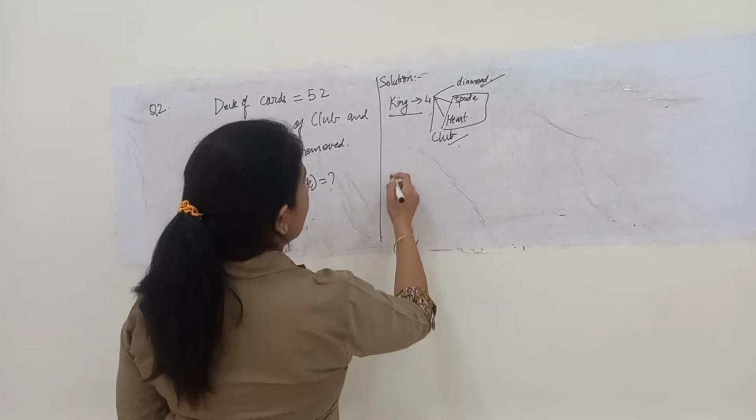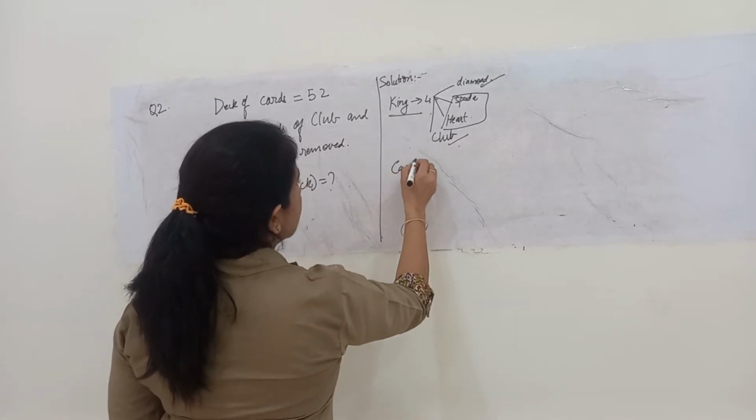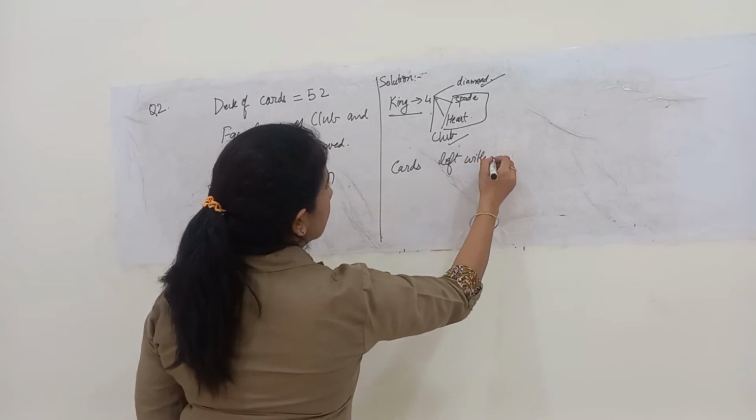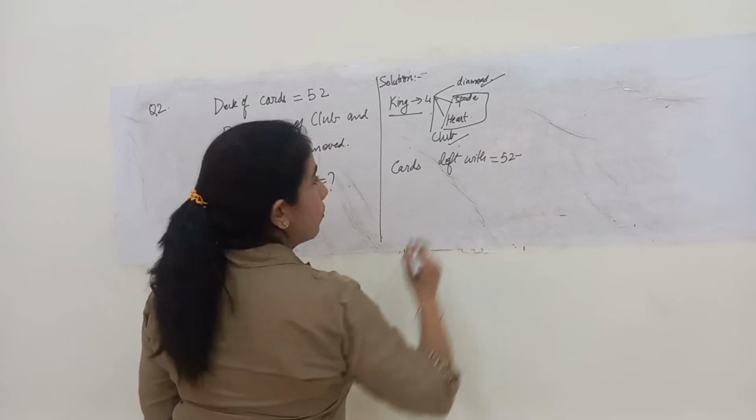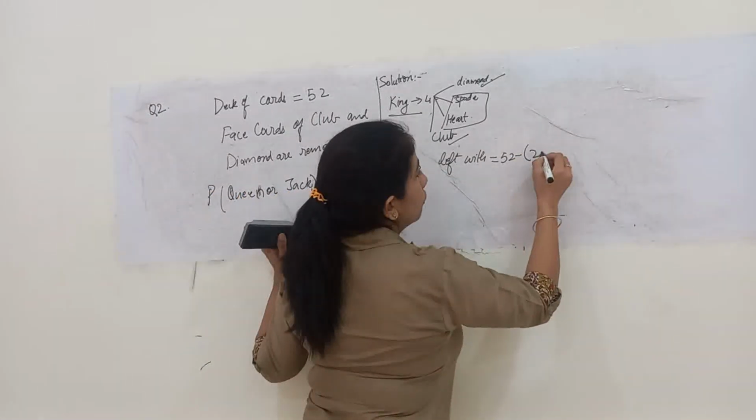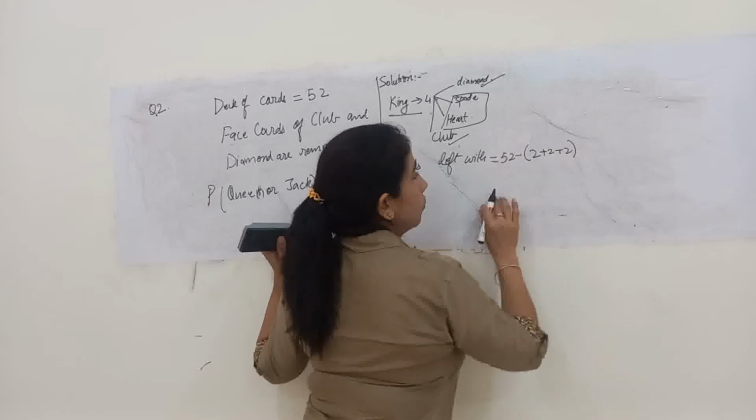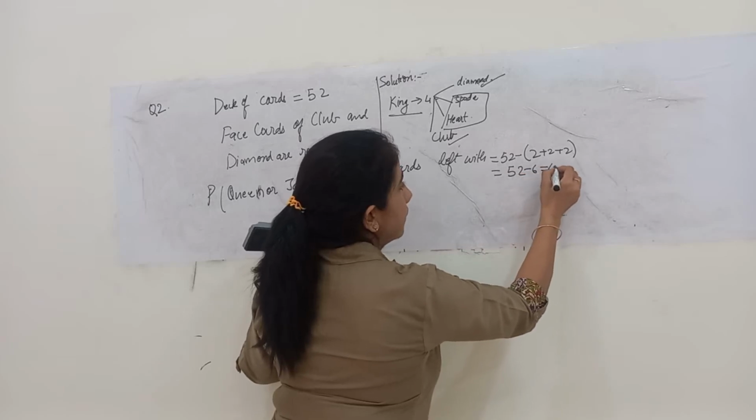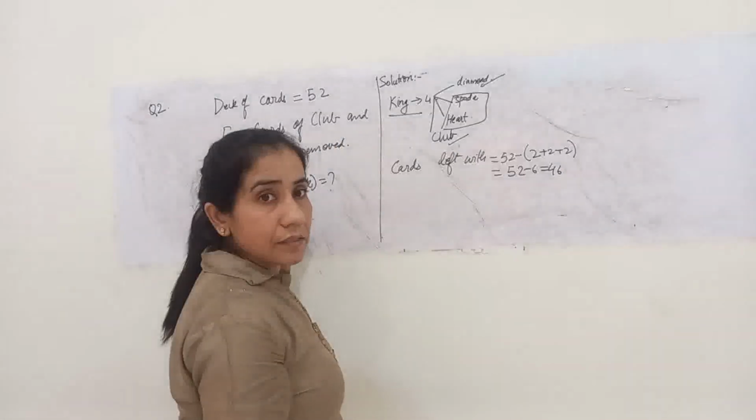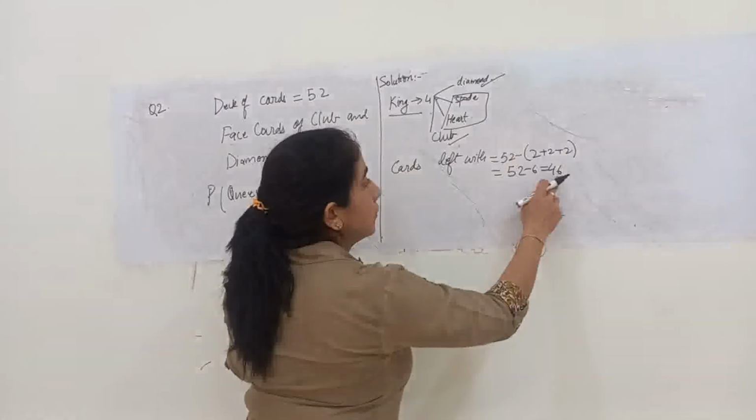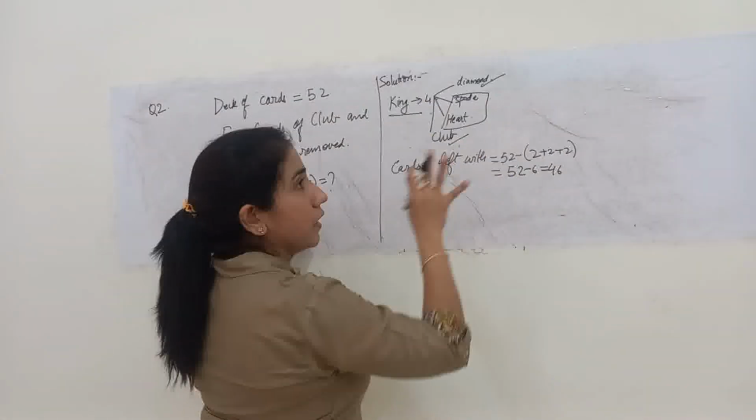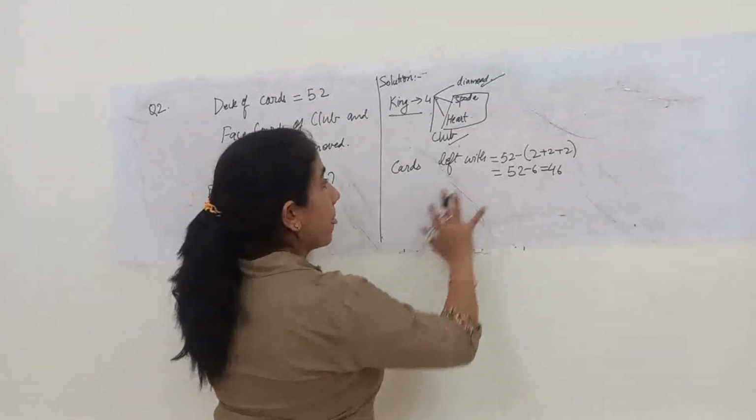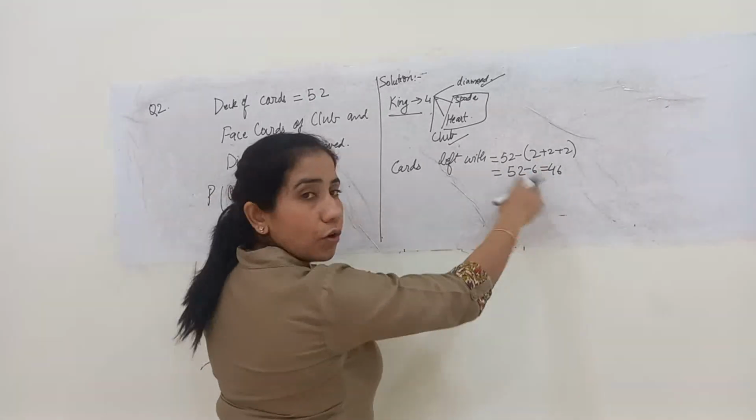First of all, we will find the cards left, which is equal to 52 minus 2 plus 2 plus 2. Okay, that is 52 minus 6, that is we are left with 46 cards. Out of these 46, the face cards are only 6 remaining. Out of 12 face cards, only 6 cards are remaining. Okay, 2 of queen and 2 of jack.